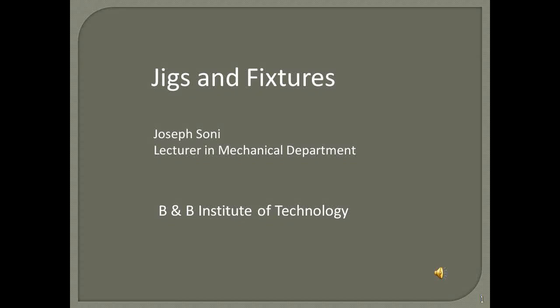Dear students, we will study the chapter on jigs and fixtures. They are essentially used in mass production as jigs and fixtures are most economical while producing parts in huge number and requiring close geometrical tolerance and surface finish.